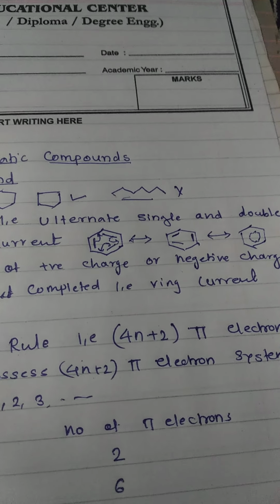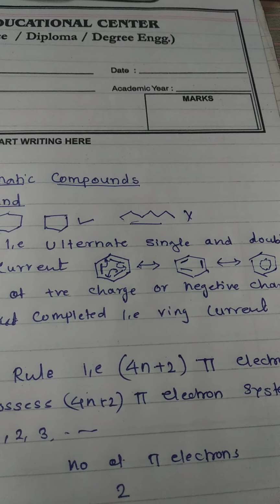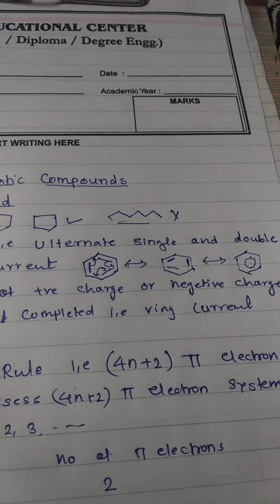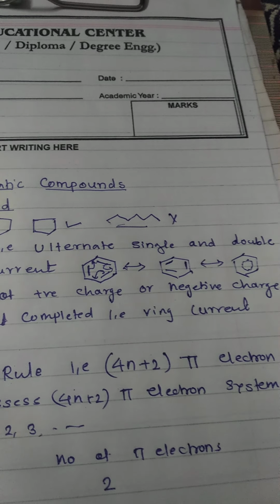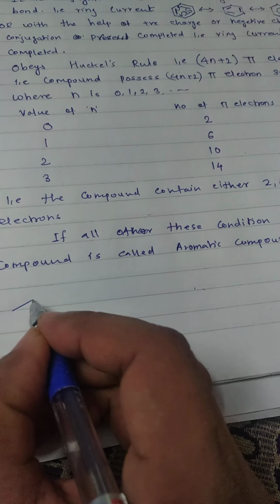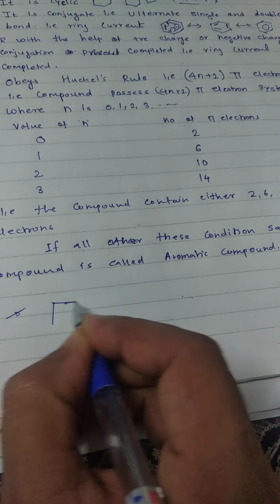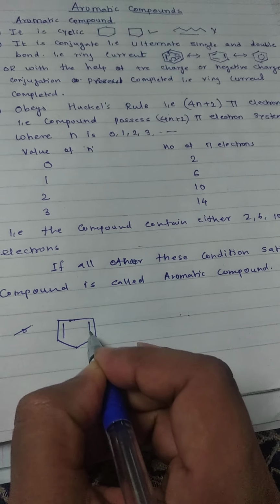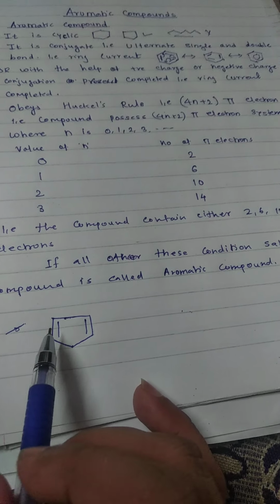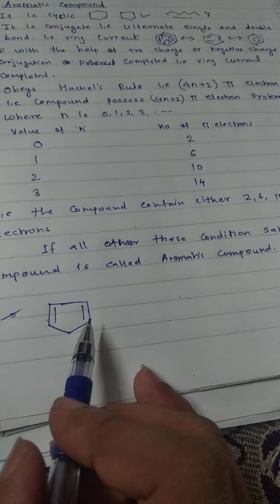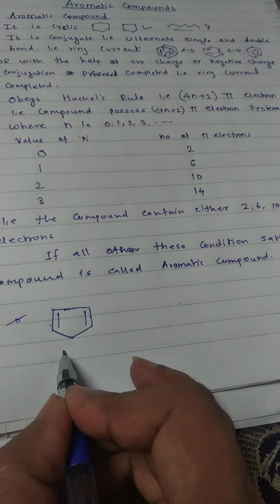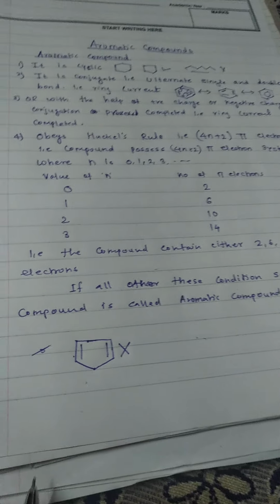Conjugation means the presence of alternate single and double bonds. If a compound contains alternate single and double bonds throughout the ring, for example, suppose the compound is like this. Here is double bond, single bond, double bond. But see, there is a single bond, single bond. So throughout the ring there is no conjugation. So this compound is not aromatic.